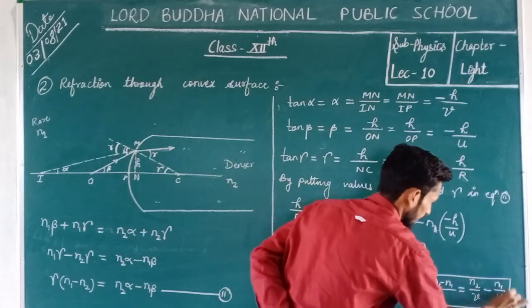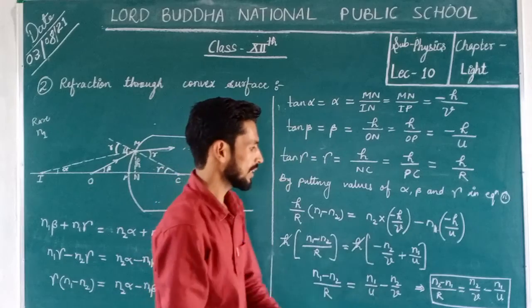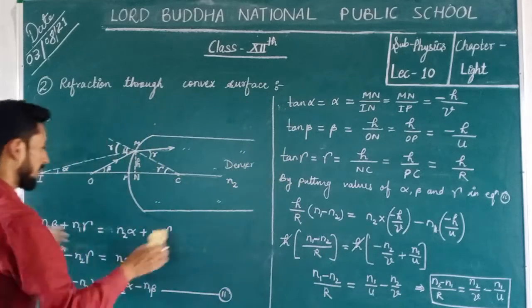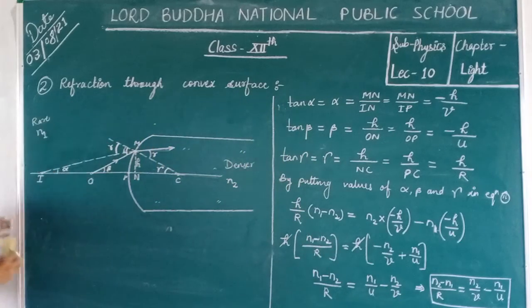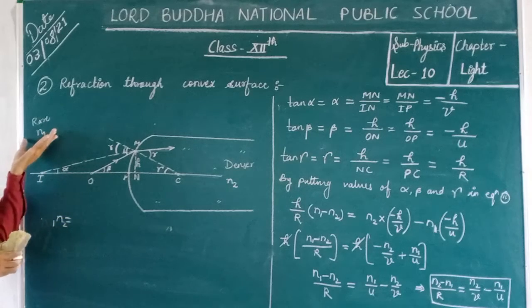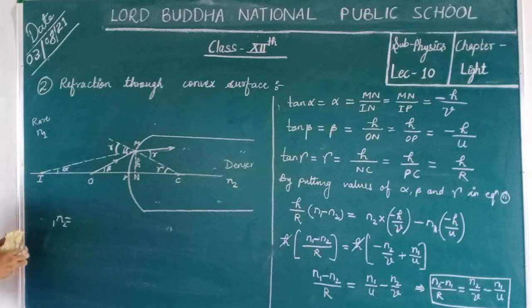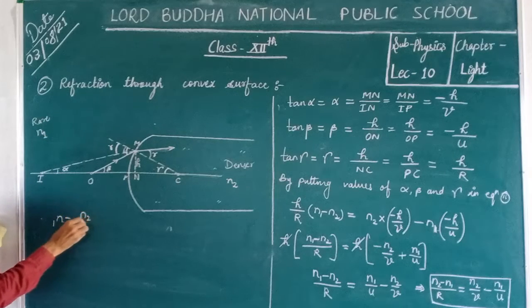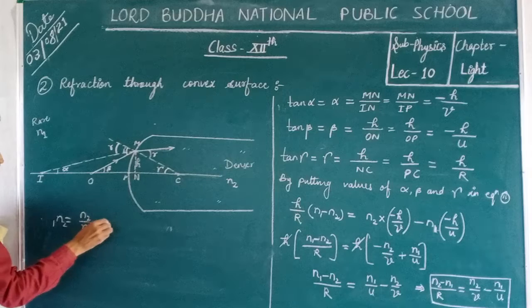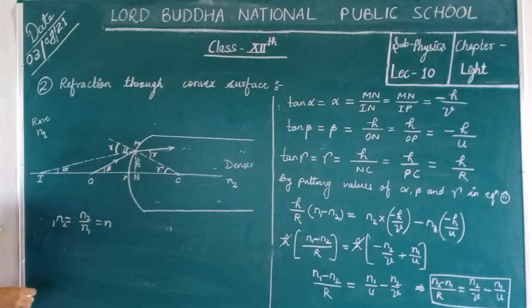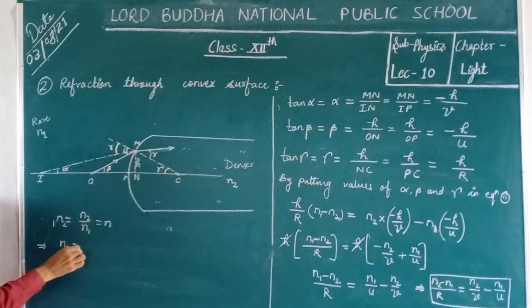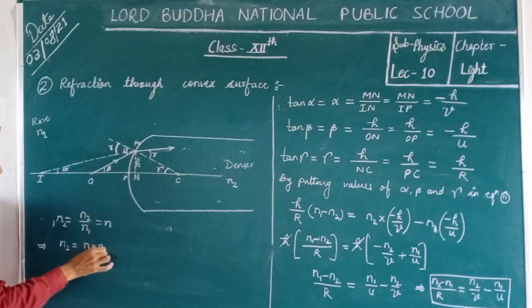Okay, this is the main formula, but we know that n equals n2 upon n1, and in the case when the first medium is air, in this case we call n2 upon n1 simply n. So it means that in place of n2 we can write n into n1.